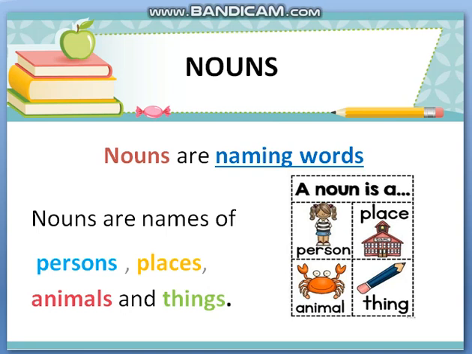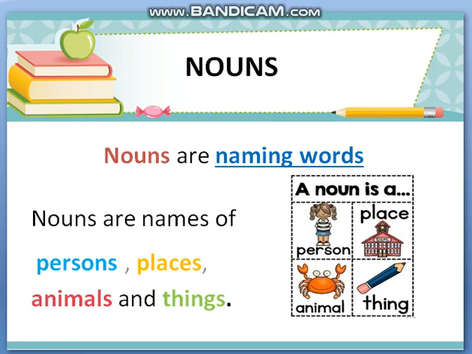Everything around us has a name. Whether it's a person, a place, an animal, or a thing, it has a name. If I talk about persons, I am a person and I am a teacher. Teacher is a person who teaches somewhere. So, teacher is a noun and it names a person who teaches. You are boys and girls. So, boys and girls are also nouns to name children.